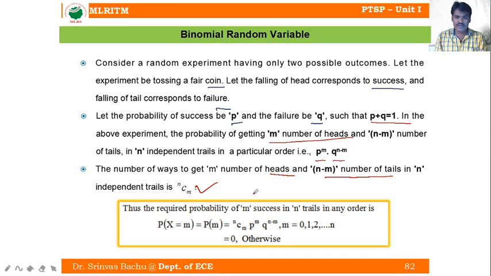The required probability of m successes in n trials in any order, the probability that capital X equals small x, where small x is the favorable number m, is P of m, which equals nCm p to the power m q to the power n minus m, where m goes from 0 to n, and 0 otherwise. This is called the binomial distribution at x equal to m.